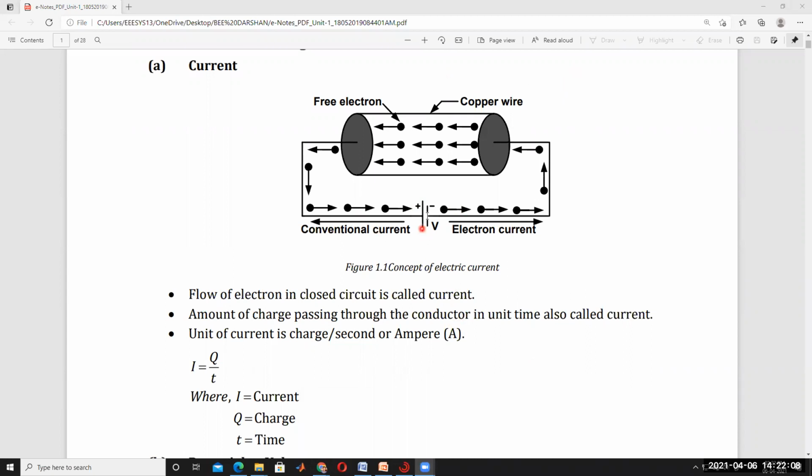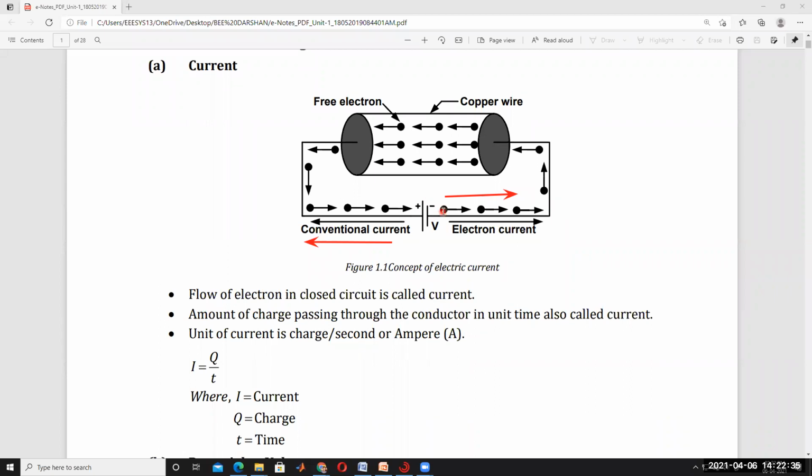So the electrons' direction is in this direction, but the current direction is in this direction. Understood? The current direction is like this, but the electrons' direction is opposite because of EMF.